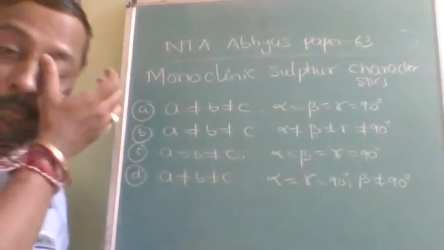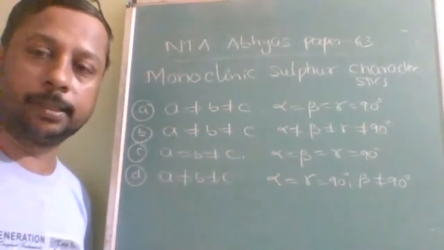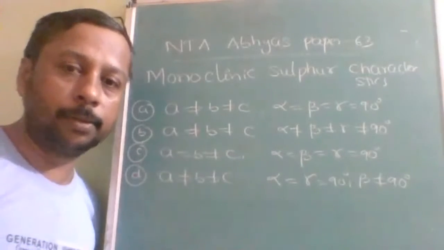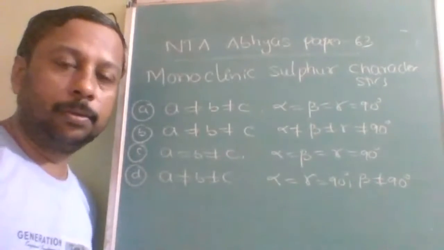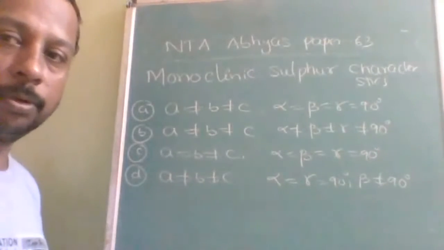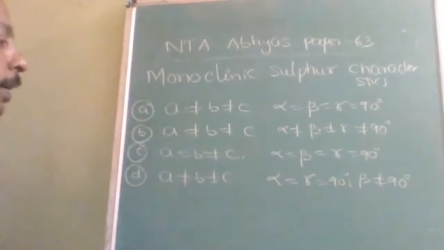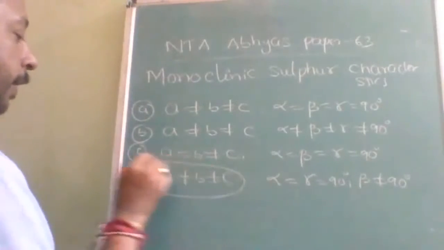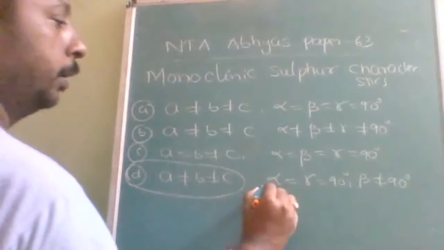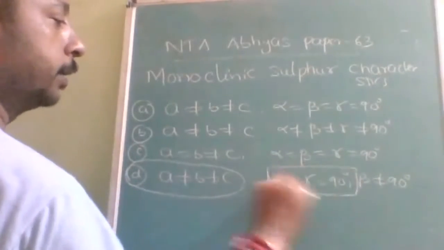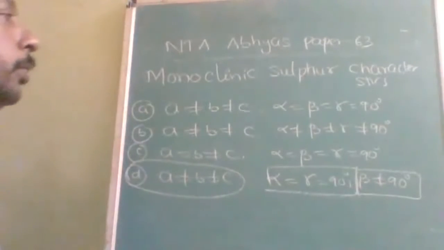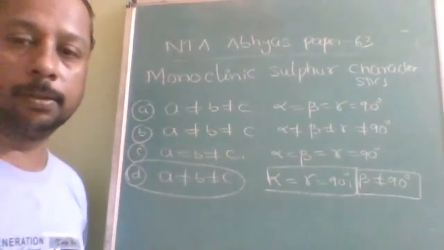Okay, next question. Monoclinic sulfur characteristics. The question is combined with the solid state. So here monoclinic sulfur is simply a monoclinic crystal only. Monoclinic crystal, all different axial distances. But alpha and gamma are the same, and beta is not equal to 90 degrees. So this answer is D option.